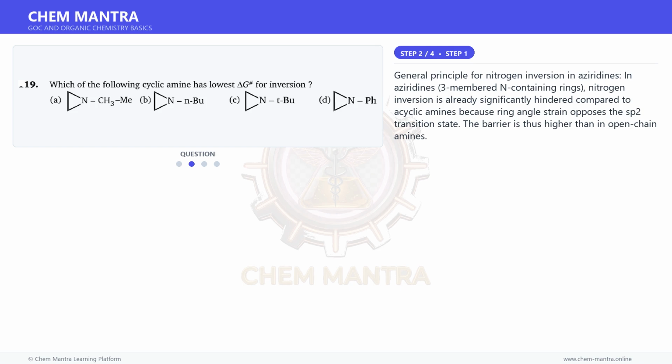Moving on to the next step. General principle for nitrogen inversion in aziridines. In aziridines, 3-membered N-containing rings, nitrogen inversion is already significantly hindered compared to acyclic amines because ring angle strain opposes the sp2 transition state. The barrier is thus higher than in open-chain amines.